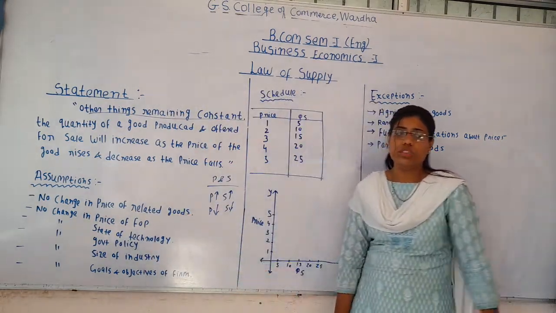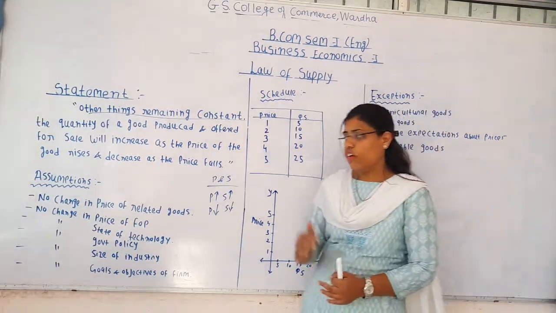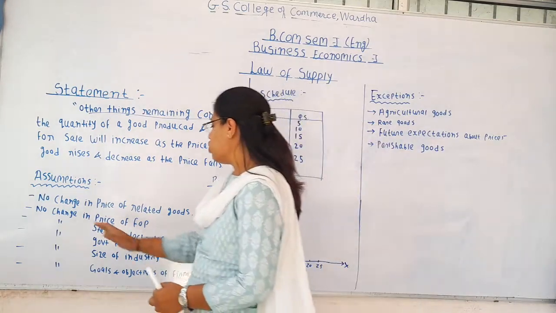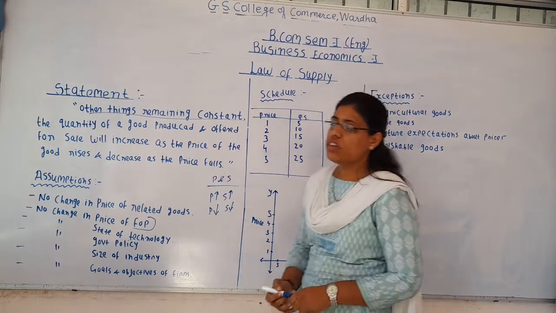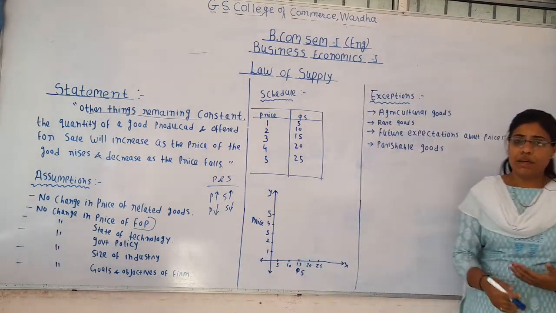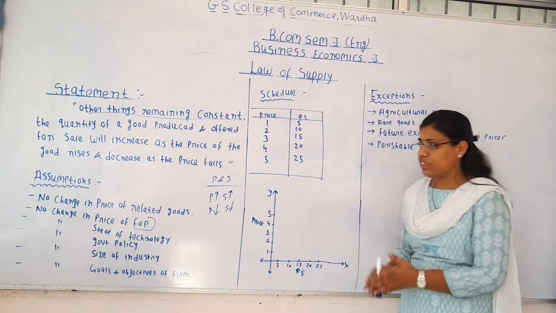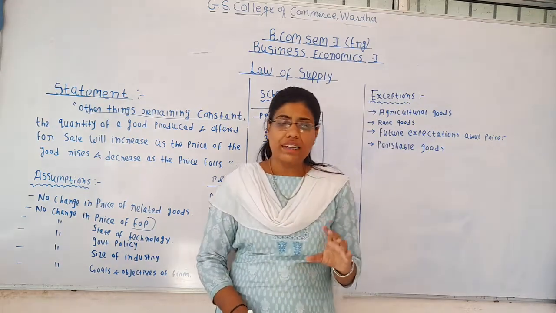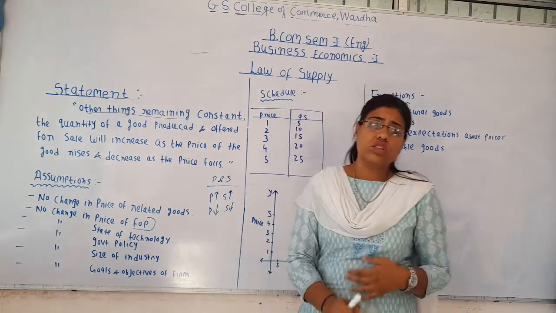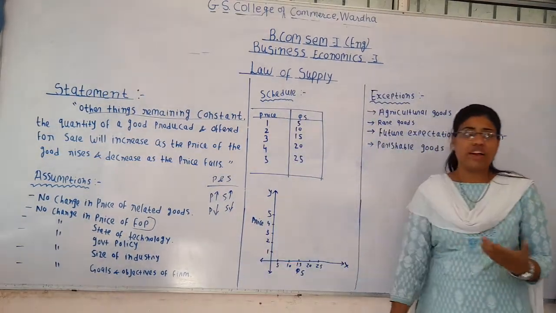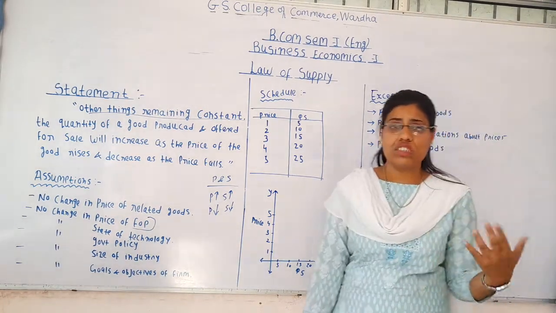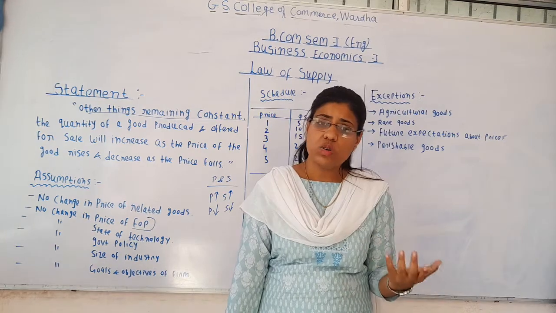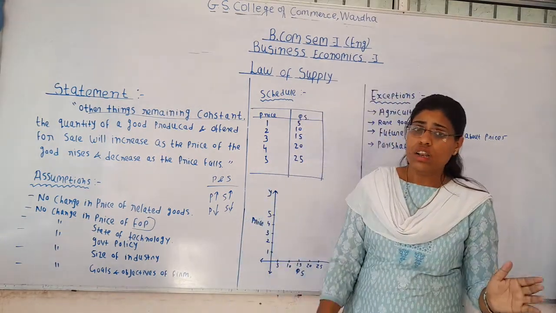The second assumption in the law of supply is no change in the price of factors of production. Factors of production here refer to raw material, labor, machineries, etc. It is assumed that there is no change in the prices of factors of production, because if they change, the supply will also change even though the price does not change.